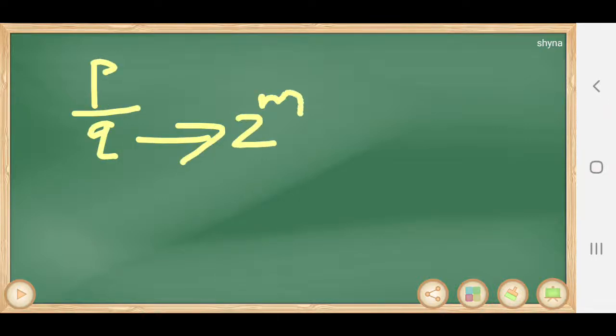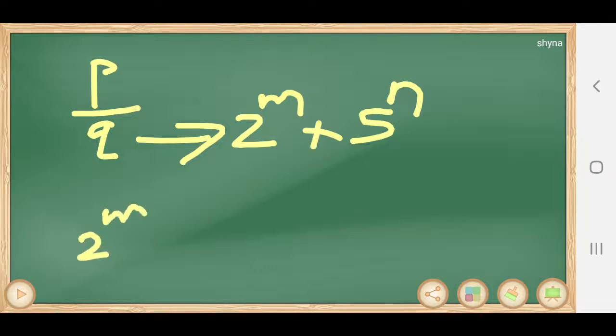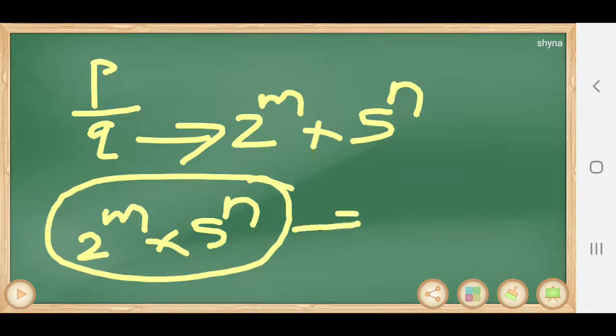Again, if the decimal expansion is terminating, we can write q as 2 raised to m into 5 raised to n. If we can't write it in the form of 2 raised to m into 5 raised to n, then the decimal expansion is non-terminating but repeating. Okay.